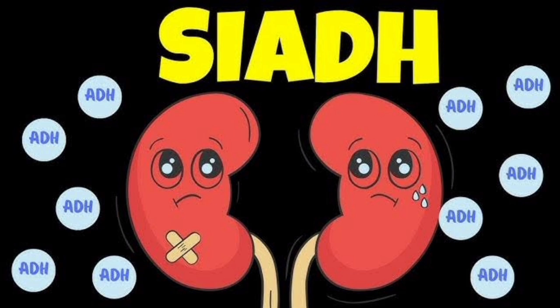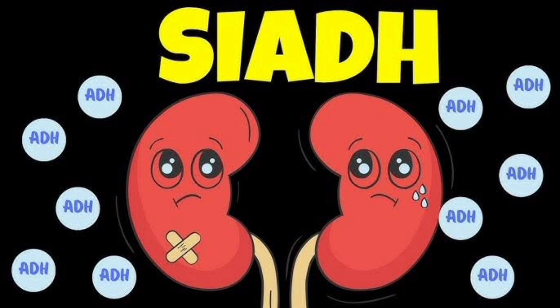Common diagnostic criteria for SIADH are: decreased serum osmolarity less than 275 milliosmol per kg, euvolemia, urine osmolarity more than 100 milliosmol per kg, urine sodium excretion more than 40 millimole per liter, normal renal function, and hyponatremia, with sodium less than 135 millimole per liter. Criteria indicating it is not SIADH: urine osmolarity less than 100 milliosmol per kg, increased or decreased volume status, hyperglycemia, polydipsia, polyuria, and severe hyperlipidemia.